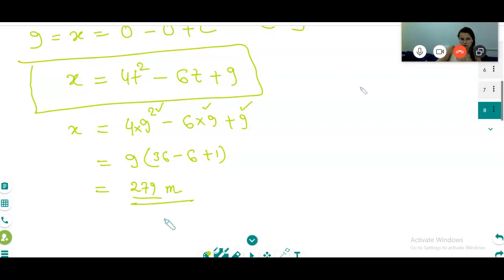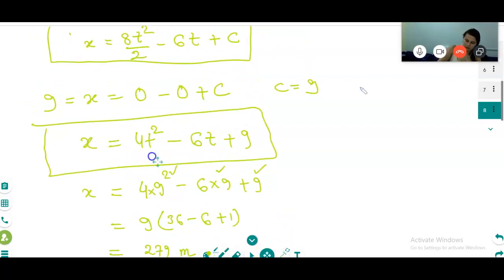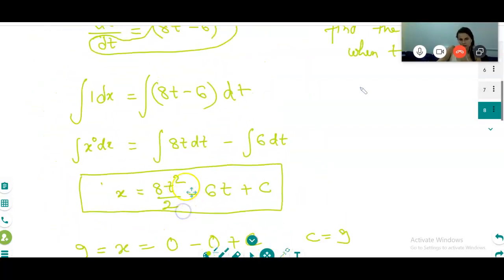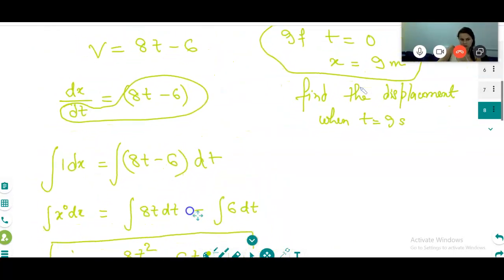Is it clear? Can you tell me what is the acceleration for this equation for the same question? Yes, please tell me.